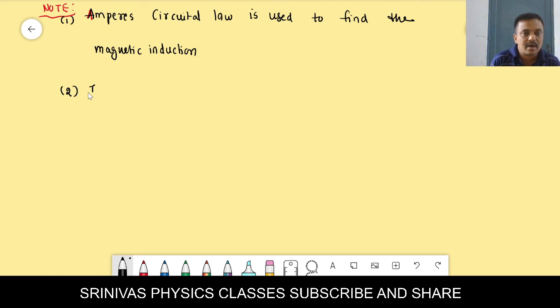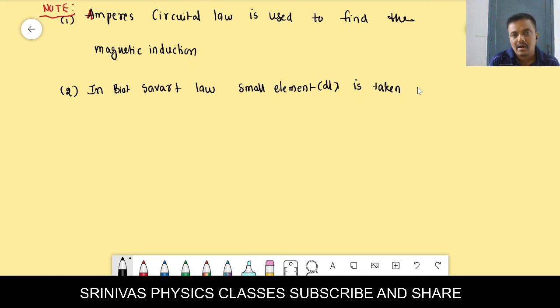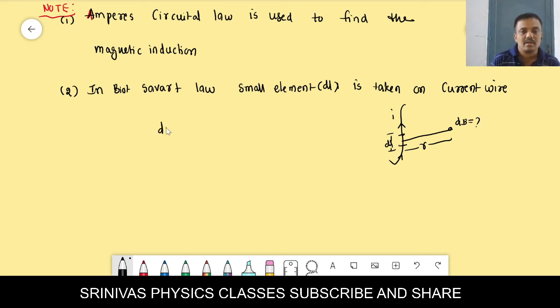In Biot-Savart, which is also used to find the magnetic induction, a small element whose length is dl, the current element I dl, is taken on the current wire. On this wire we take the small element of length dl, and from this element at a distance r we can find the magnetic induction dB. The formula is dB equals mu naught by 4 pi into I dl sin theta by r square.